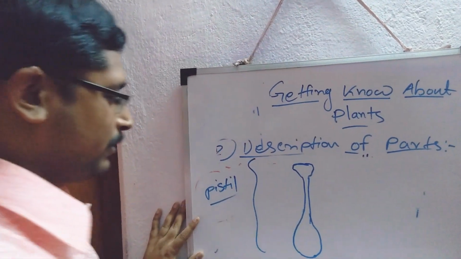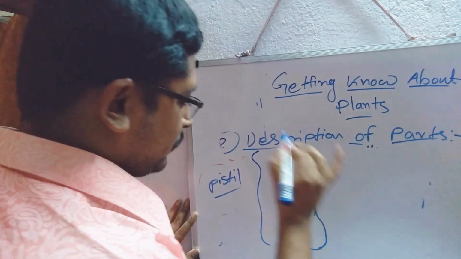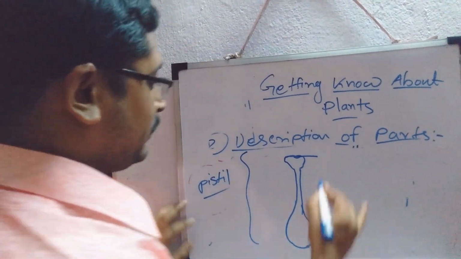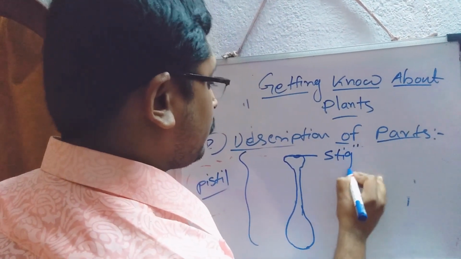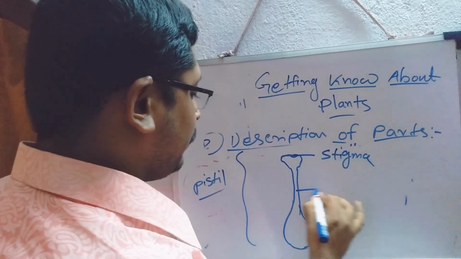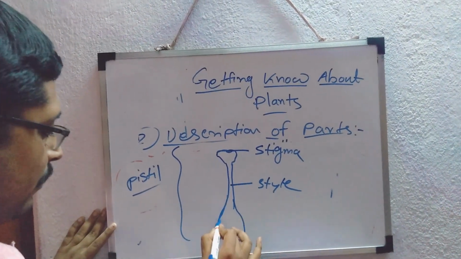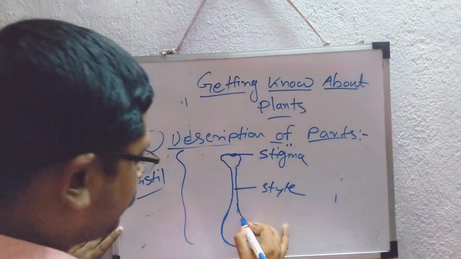The upper portion of the pistil is the stigma, and this elongated portion is the style, and here the flappy portion, this is the ovary.